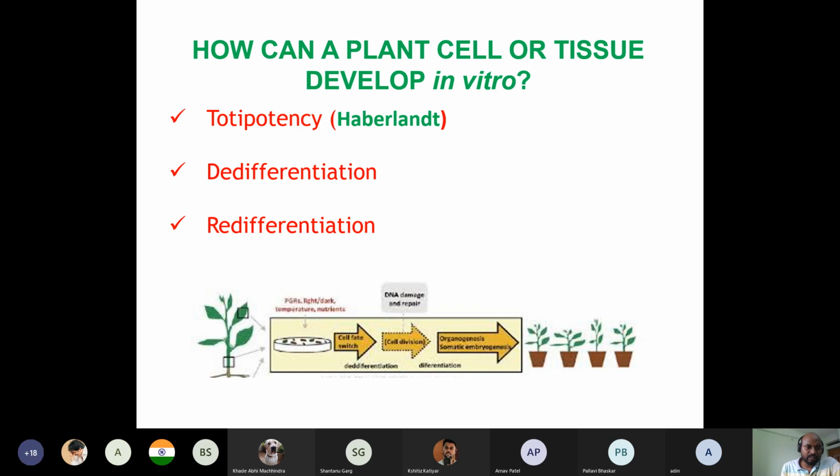There this term was coined, that is totipotency. So what is totipotency? Totipotency actually gives the plant the ability that from a very small explant one can generate the entire full plant. This totipotency ability, which is only present in plants, is able to develop the entire plant from the smallest explant in vitro.